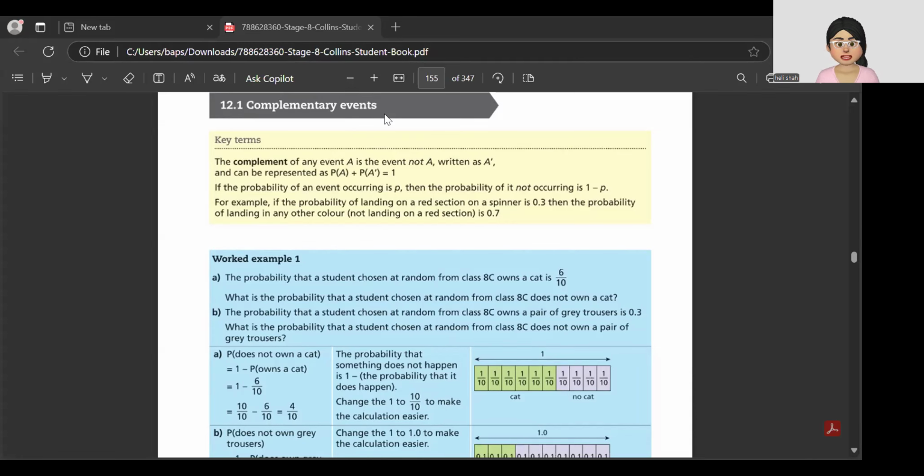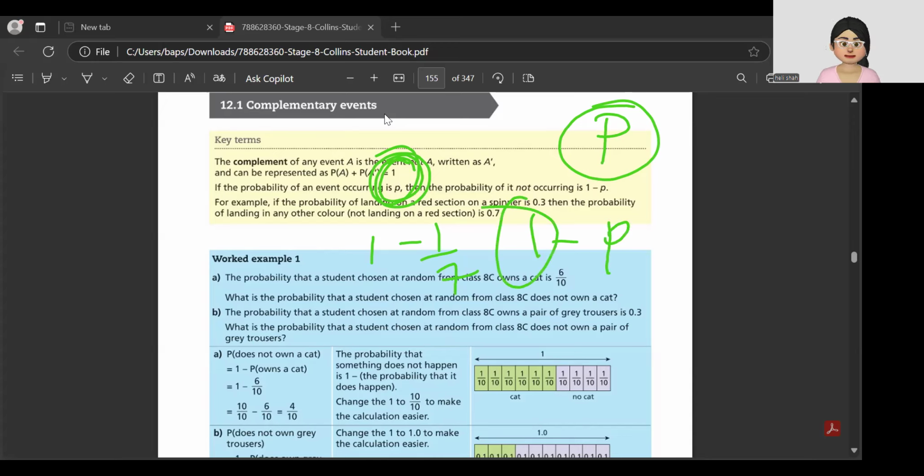I told you probability can have a maximum value 1. So if I say the probability of raining is say 1 by 7, what is the probability of not raining? It has to be 1 minus 1 by 7. Why? Because the total of all probabilities related to an event can be 1 only. So if the probability of any event happening is P, not happening will be, you have to subtract from 1, because 1 is the total value.